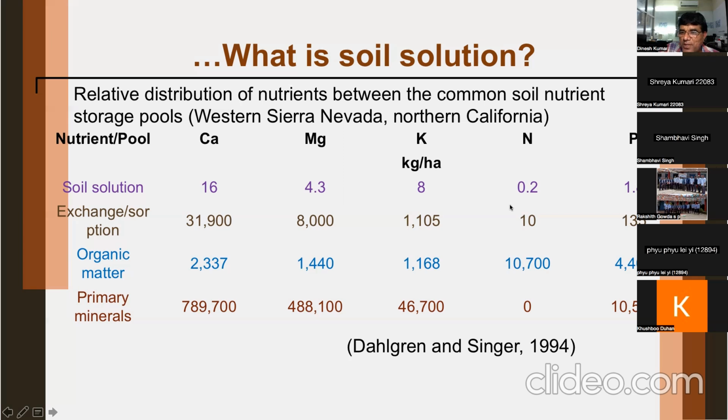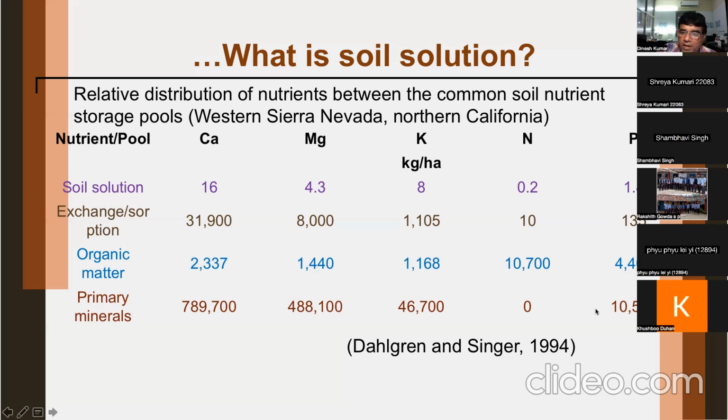Now see nitrogen, a very minute quantity of nitrogen. Though nitrogen is removed in the largest amounts, mostly by cereal plants compared to other nutrients, the concentration of nitrogen in soil solution is the smallest, even less than phosphorus and less than potassium. It is only 0.2 kilogram per hectare in soil solution in this case.